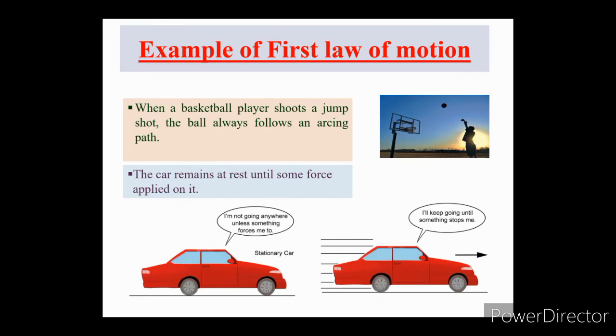Now, the second example is of a car. The car remains at rest until some force is applied on it. Here, this is a stationary car, which means that there is no force applied on it and the car is at rest and it is not going anywhere unless something forces it. Here, the second car is not stationary but moving, and so it will keep going until something stops it, that is, until some force is applied on it.